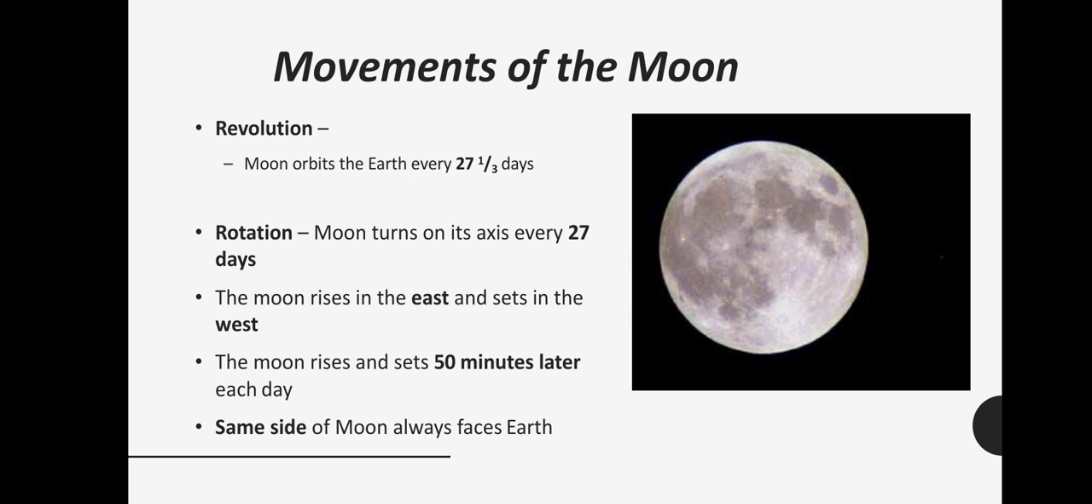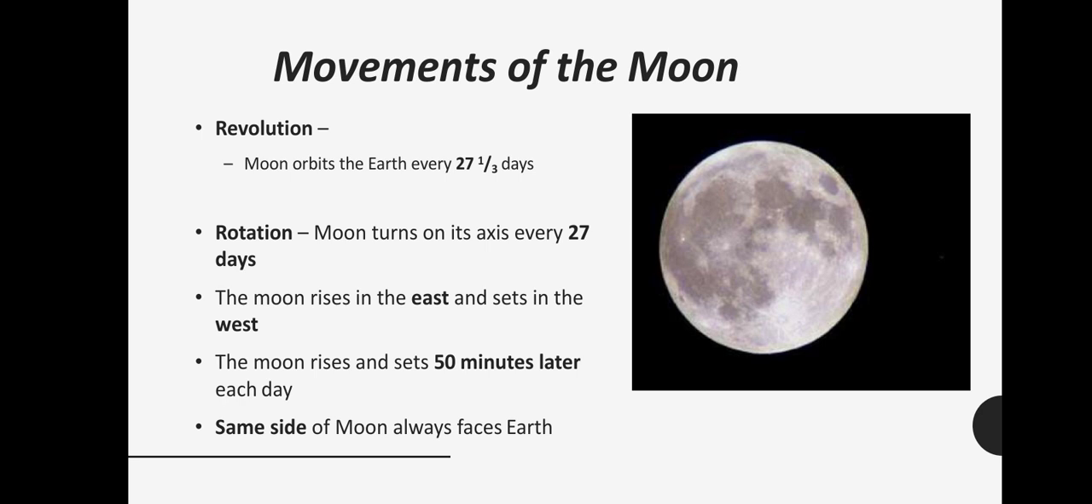So here we will discuss the movements of the Moon. As you can see in this diagram, there are some depressions. These are called craters. If we talk about the movement, the Moon orbits the Earth, as it is the satellite of Earth. It orbits around the Earth every 27 days. After 27 days, it completes its revolution.